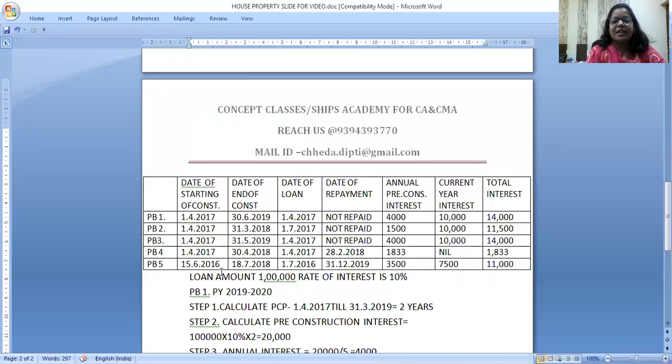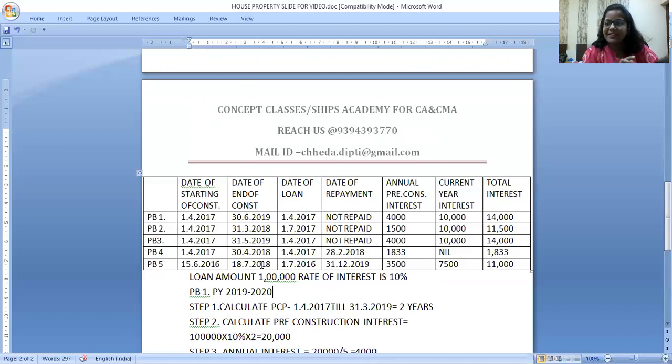Last one, starting of the construction is 15th June. This time the loan is taken on 1st of July. So don't bother about the date when construction is started. Take the date of the loan. And this time the construction is over on 18th July 18. So the pre-construction period is till 31st March 18. July 16 to March 18, it is 1 year and 9 months. So the interest is coming to 17,500, 10,000 for a year and 7,500.